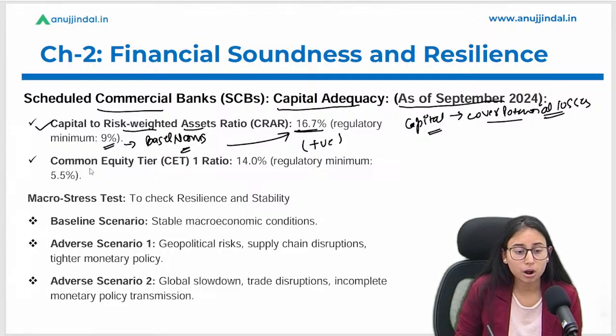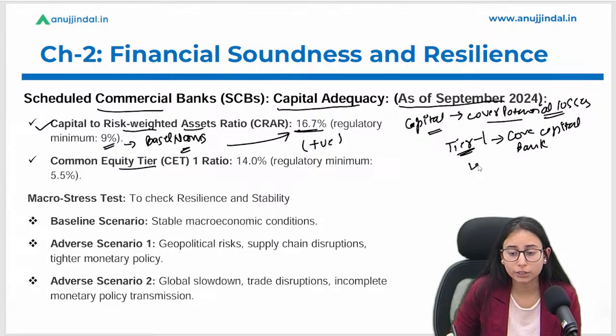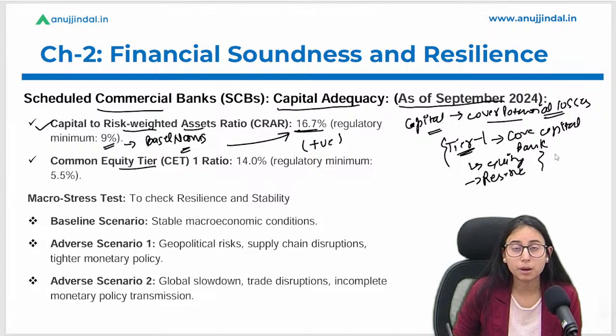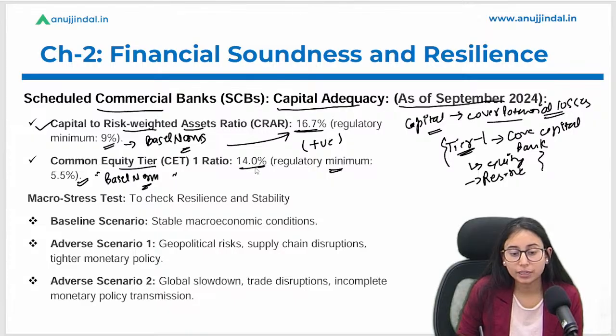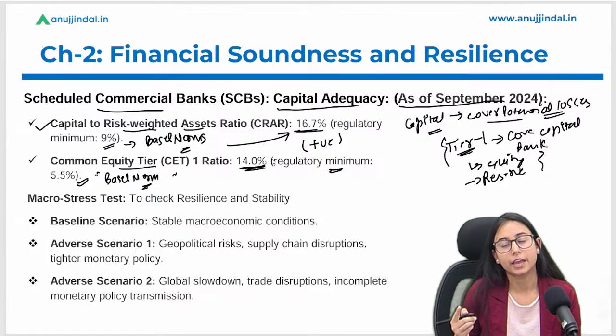Let's talk about common equity tier 1 capital. Tier 1 capital is the most important, or we can say the core capital of the bank. It includes equity and reserves. Banks have to maintain such a tier 1 capital ratio, which is 5.5% as per the Basel norms, and they have maintained 14%, well above the regulatory requirement.